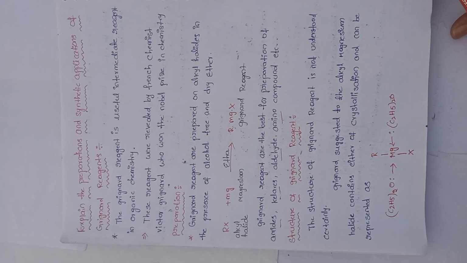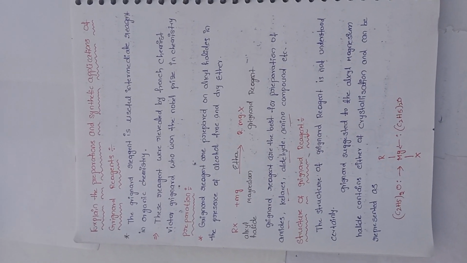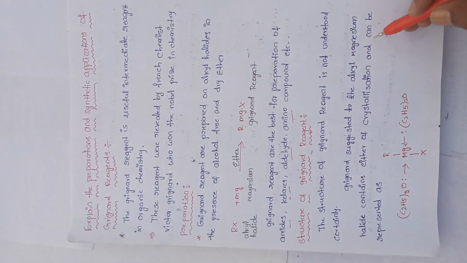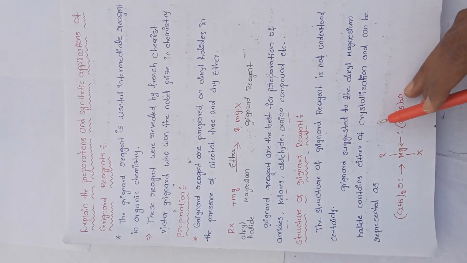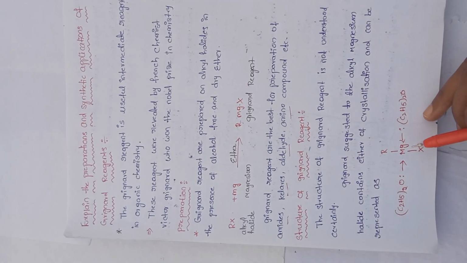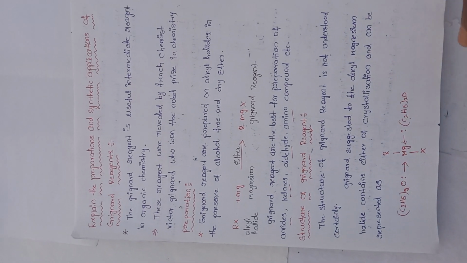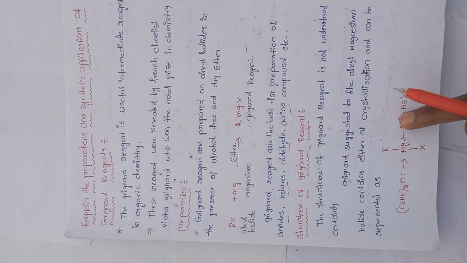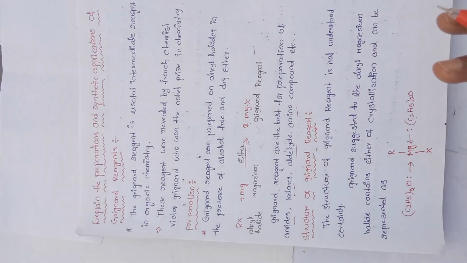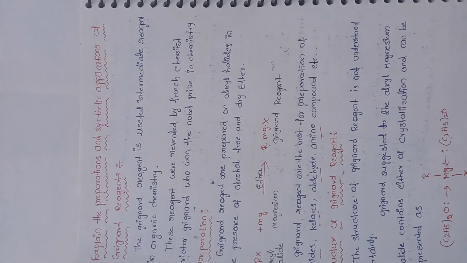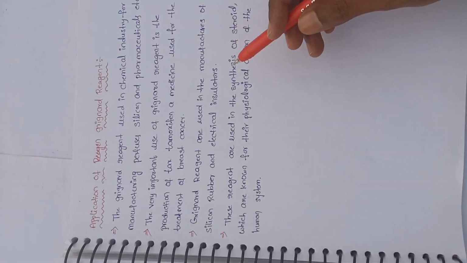The structure of Grignard reagent is not understood certainly. So Grignard suggests the alkyl magnesium halide contains ether of crystallization and can be represented as R-MgX. So, ethoxy diethyl, we have to take two. This is the structure of RMgX, that means Grignard reagent, and this is the application for Grignard reagent.